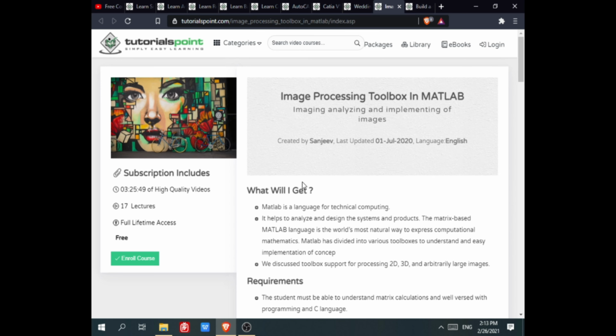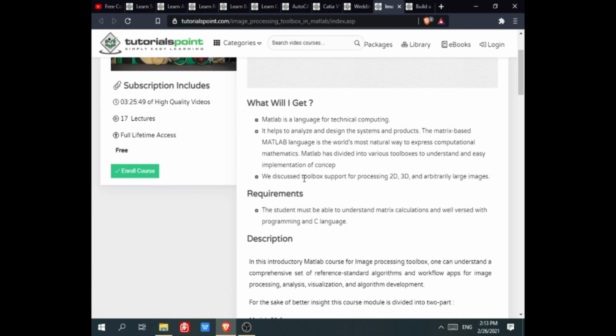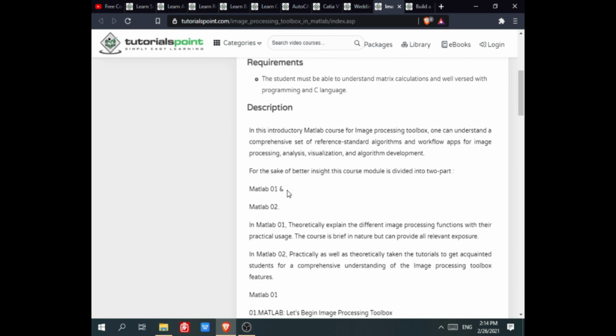In this course, you will learn that MATLAB is a language for technical computing. It helps you to analyze and design systems and products. The matrix-based MATLAB language is the world's most natural way to express computational mathematics. MATLAB is divided into various toolboxes for easy understanding and implementation of concepts. We discuss toolbox support for processing 2D, 3D and arbitrarily large images. The requirement of this course is that the student must be able to understand matrix calculation and be well versed with programming and the C language. Here you can see the description.